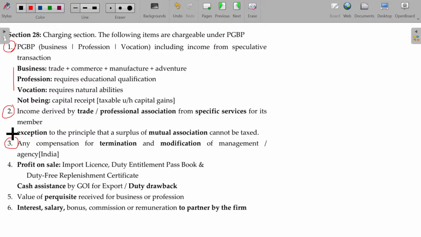You already studied the same concept, termination and modification, in salary, section 17 class 3, profit in lieu of salary. If the employee is terminated or his scope of service is modified, and because of that some extra compensation is offered, then that will be considered as section 17, profit in lieu of salary.